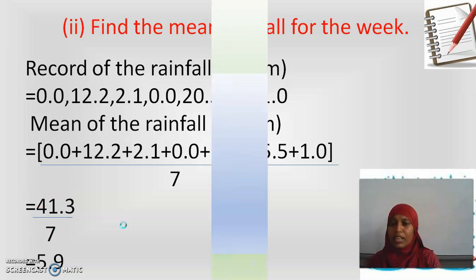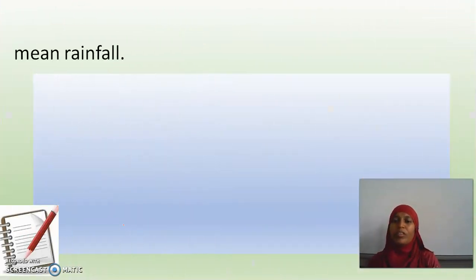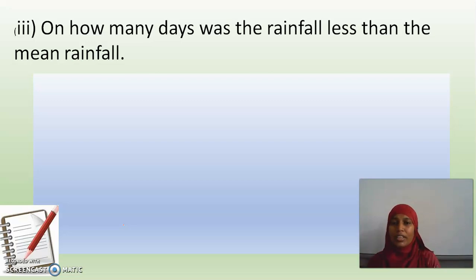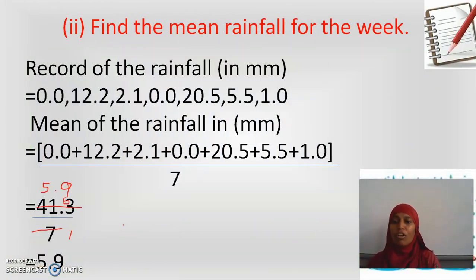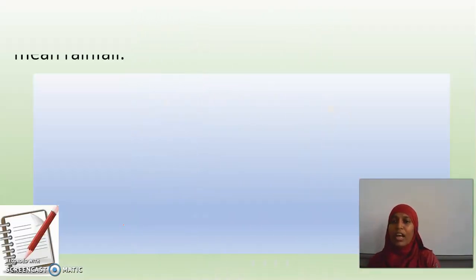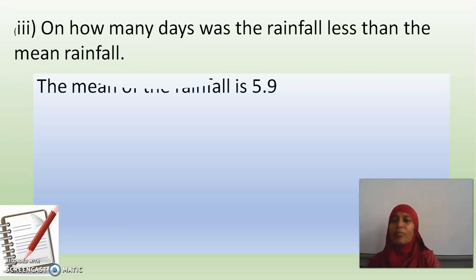Now let us see the next question. On how many days was the rainfall less than the mean rainfall? Have we found out the mean rainfall? Yes, my dear children. Just now in the previous slide, we found the mean rainfall. What is the mean rainfall we have got? 5.9. I have written here: mean rainfall is 5.9.